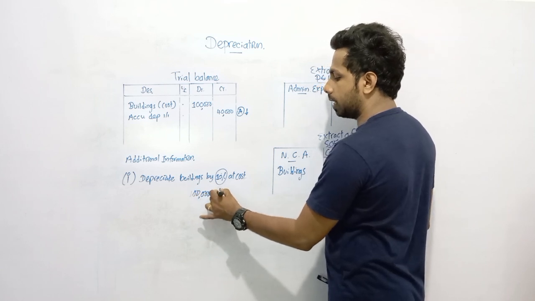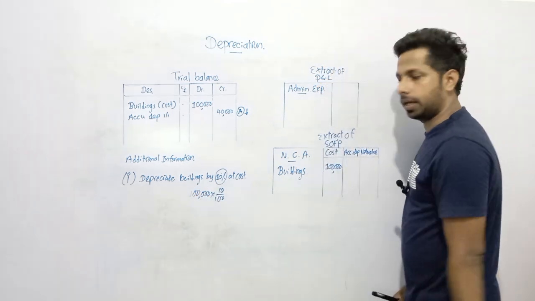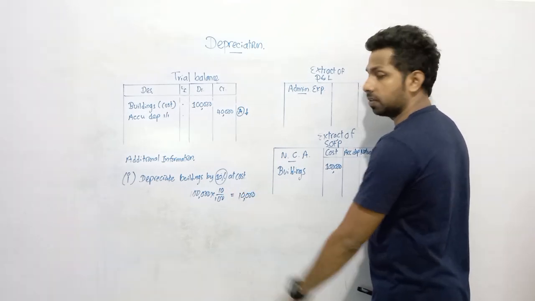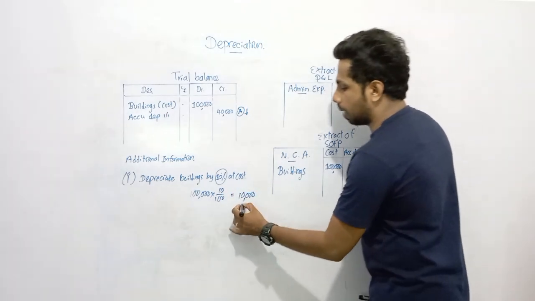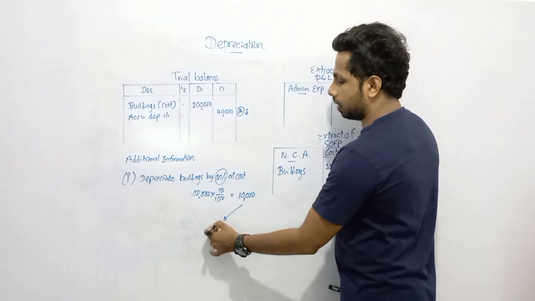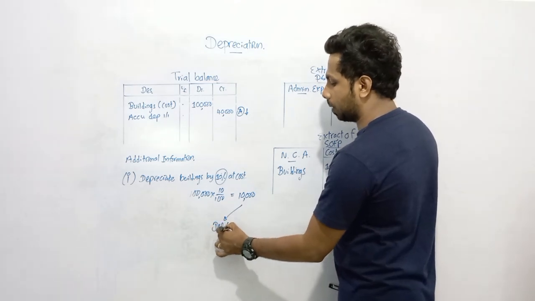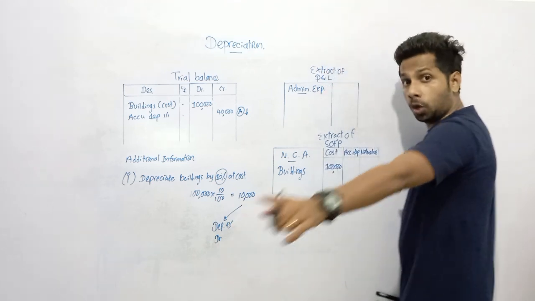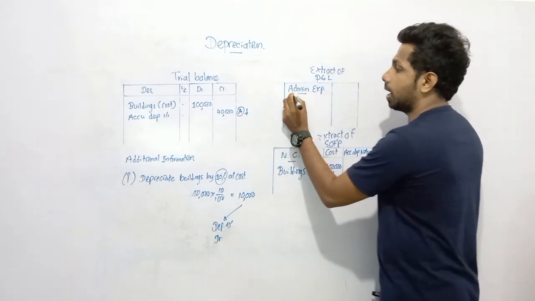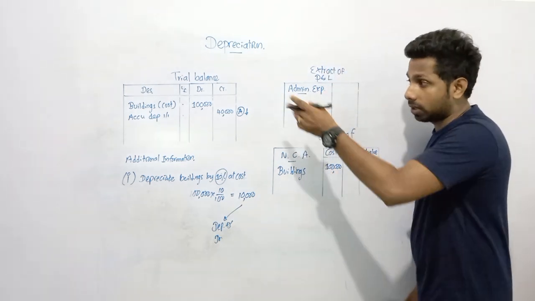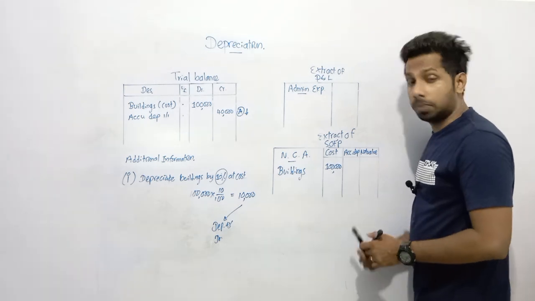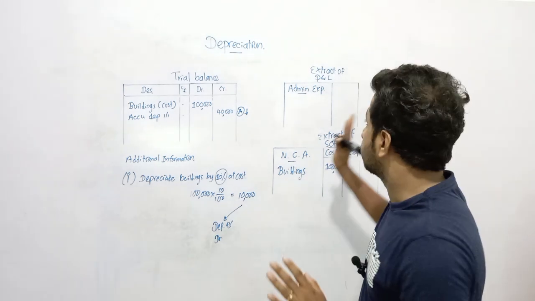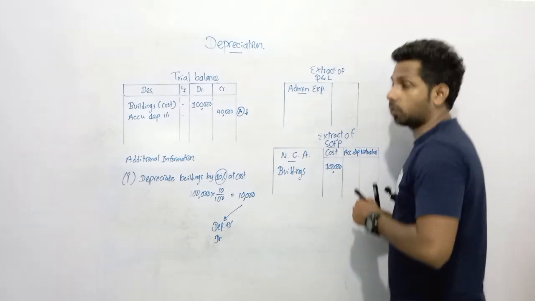We need to depreciate 10% during this period, and that is 10,000. And this year depreciation is 10,000. What's the double entry? Depreciation we need to recognize as an expense, and depreciation on building account debit 10,000. You know, expenses we need to record under P&L. What's this? Depreciation on buildings. Apart from depreciation on delivery vehicles, the rest we can consider as administration.